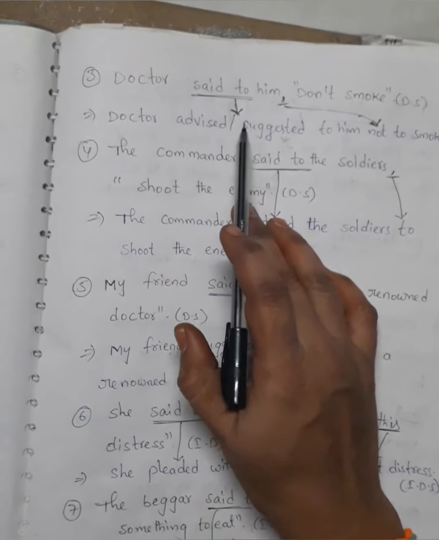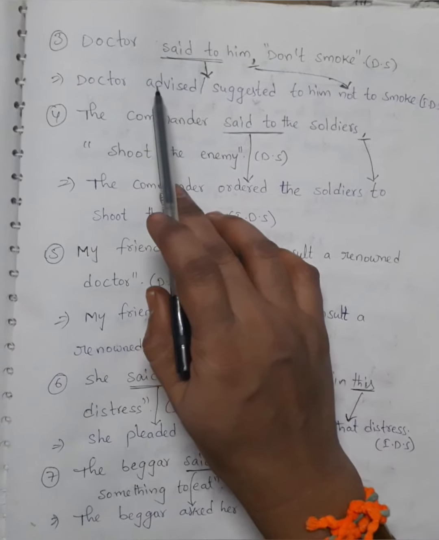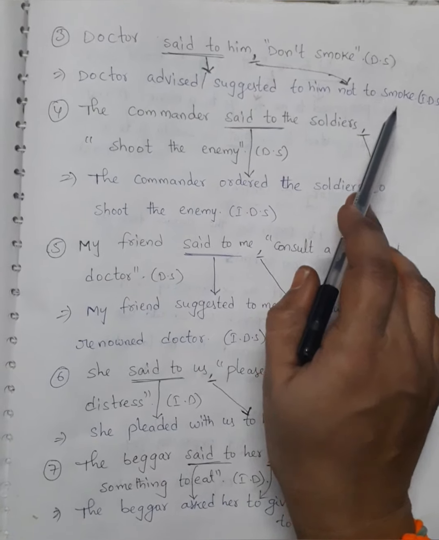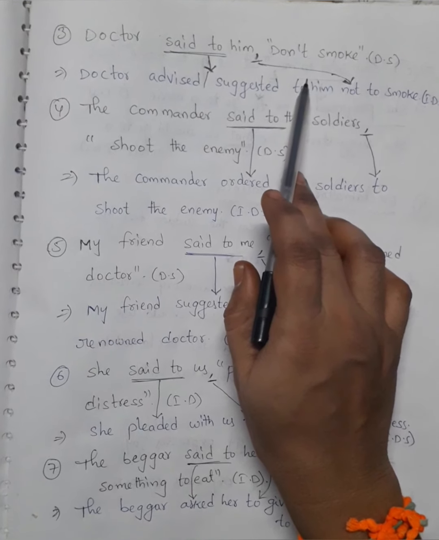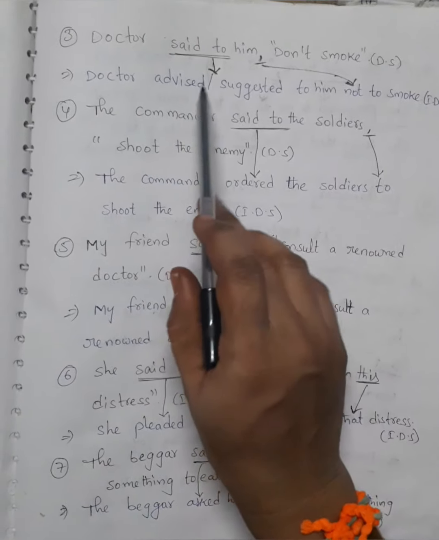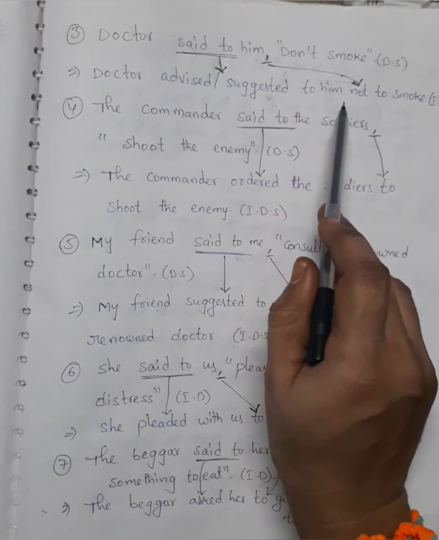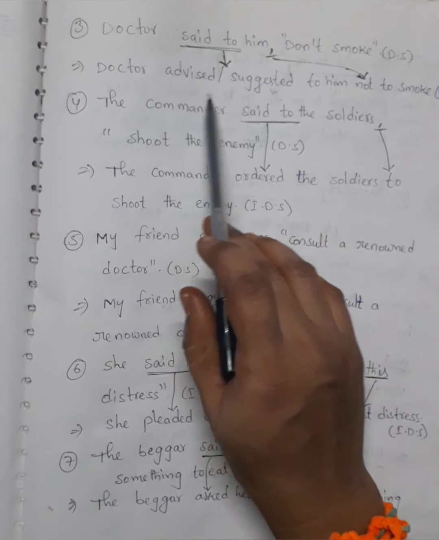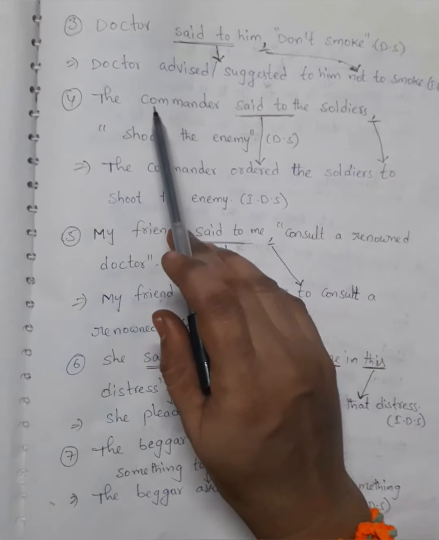Then, the doctor said to him, "Don't smoke." It's direct speech. The doctor advised or suggested to him not to smoke. It's indirect speech. Here, "don't smoke": don't means it is a negative sentence. That's why we use not to. Said to becomes advised or suggested. The comma becomes not to smoke. The doctor advised or suggested to him not to smoke. It's indirect speech.